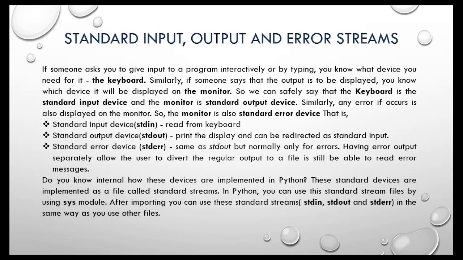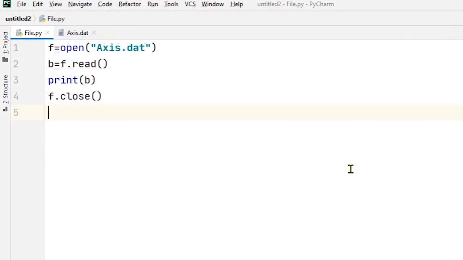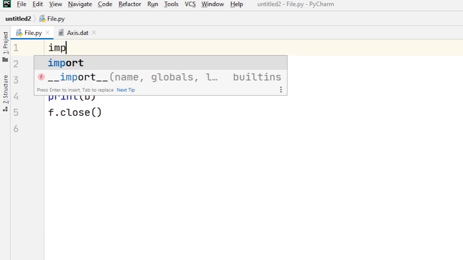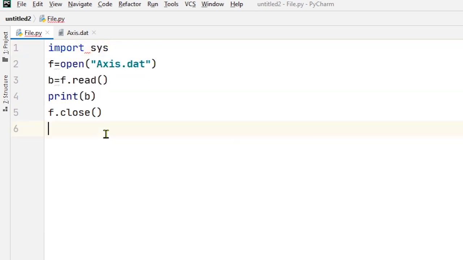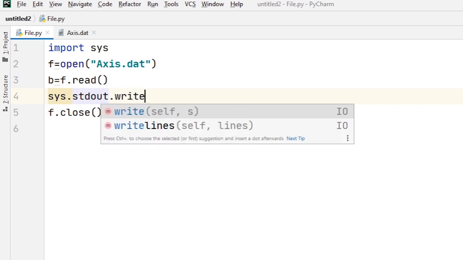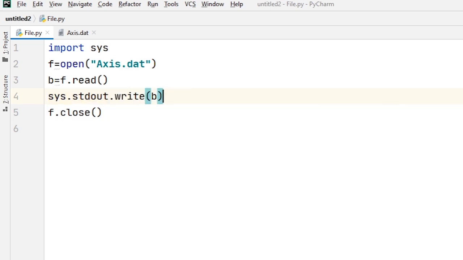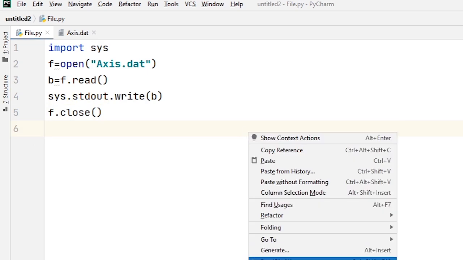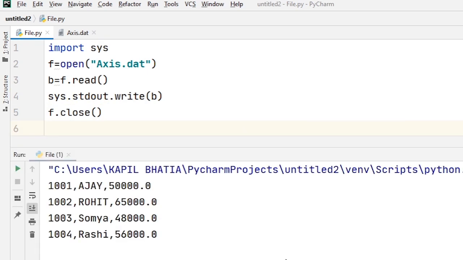Now let's take a practical session and understand these. Suppose I want to print the contents of file axis.dat without using the print function. Then what we have to do: first I import sys, and then in place of print I just write sys.stdout.write and then the value of b. When I run this code, you will find the output in the same way. Okay. So I hope you understand how to use the standard output device.